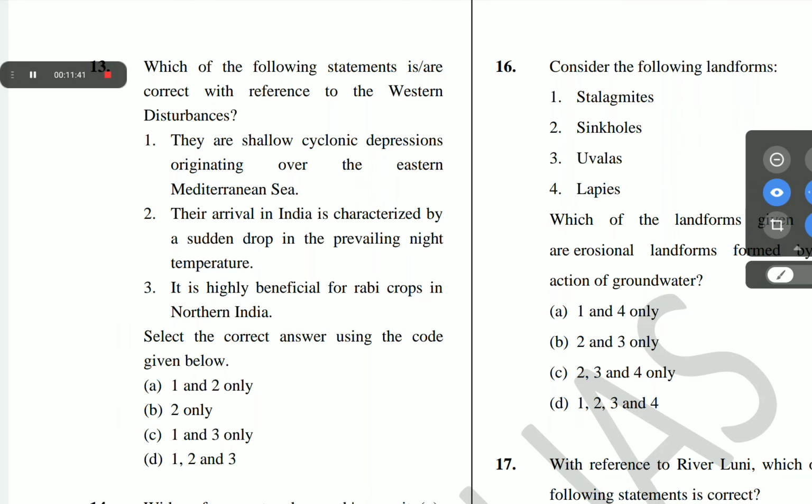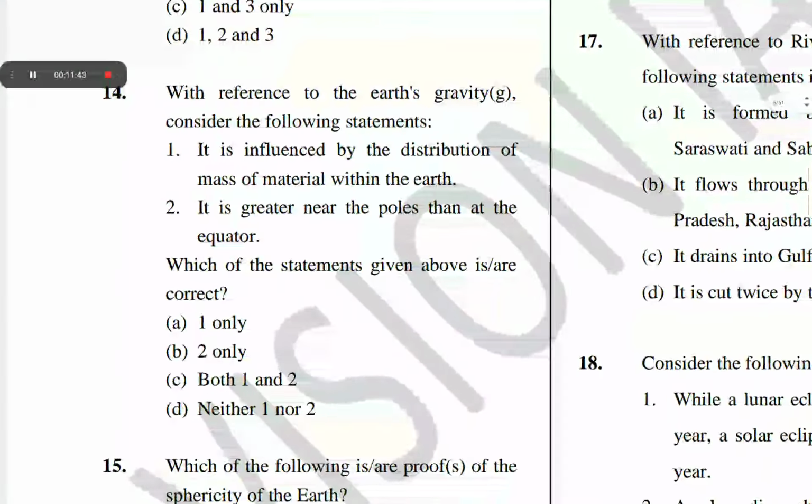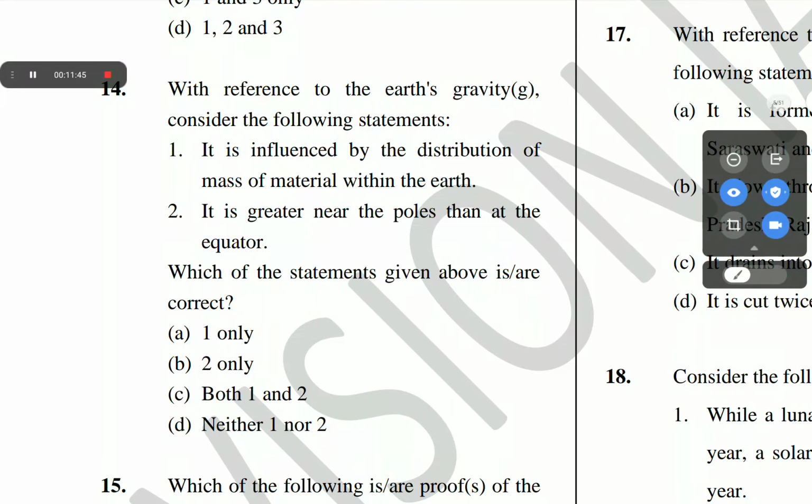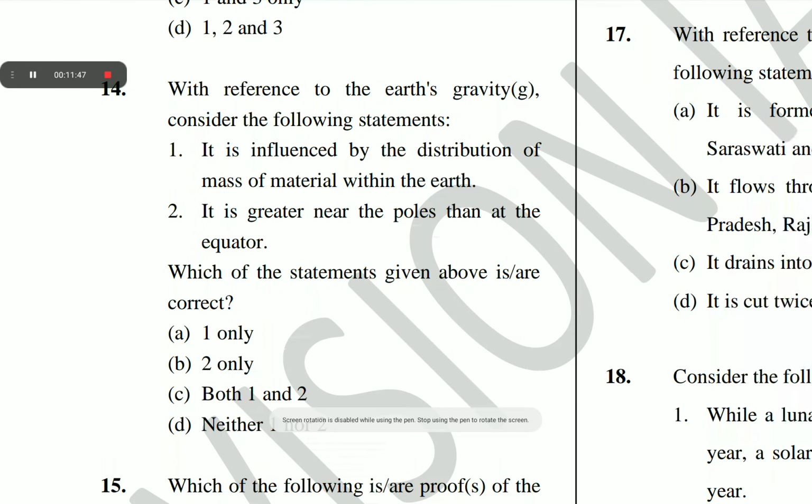The next question is question number 14. With reference to the Earth's gravity, consider the following statements. 1. It is influenced by the distribution of mass of material within the Earth. 2. It is greater near the poles than at the equator. The correct answer of question number 14 is C. Both 1 and 2 are correct.